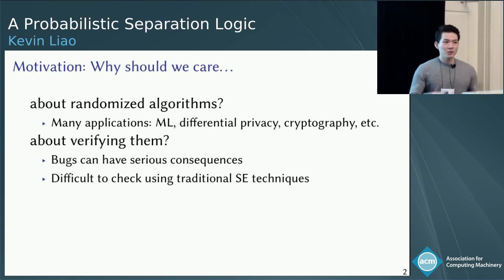Unfortunately, it's not so easy to check that we got them right using traditional software engineering techniques. This is because in the probabilistic setting, correctness properties describe probability distributions over program runs rather than single traces.